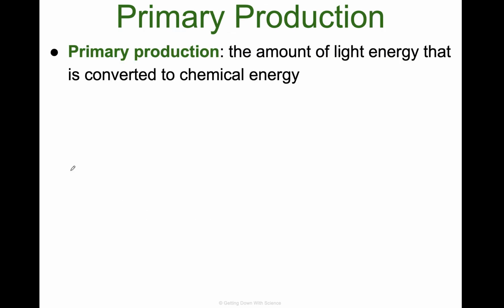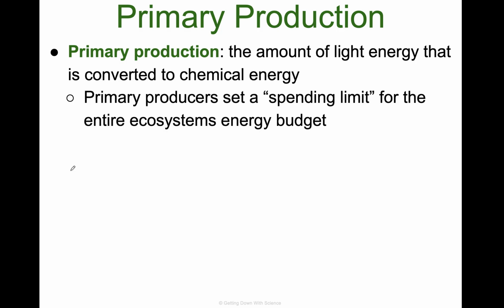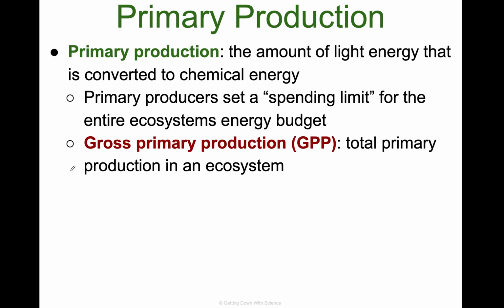Okay, let's talk primary production. Primary production is the amount of light energy that's converted to chemical energy. We call this like a spending limit. Think of this as the spending limit for the entire ecosystem. This is where all of the chemical energy comes from, our primary production.